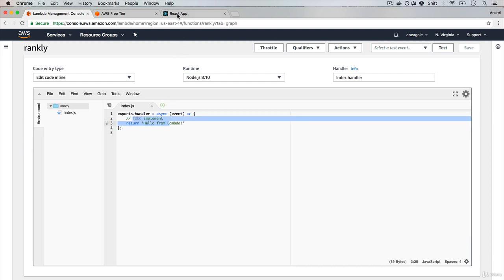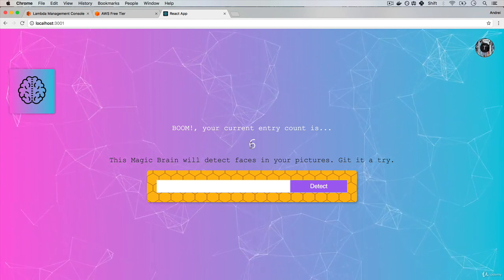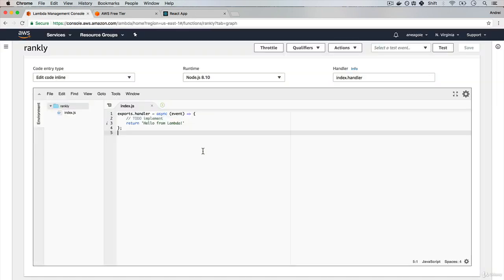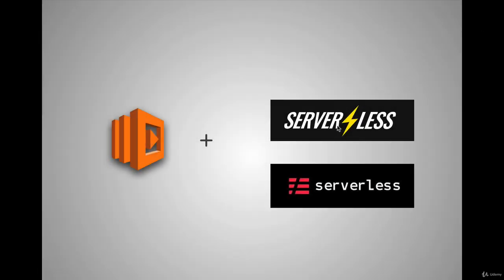All right, so we want to create a ranking system here that, based on the number of entries that we have, updates our little badge. To get started, we need a tool called Serverless. And Serverless looks like this. The name is a little bit off because the package name is Serverless, but it helps with what we call serverless architecture, which Amazon provides.